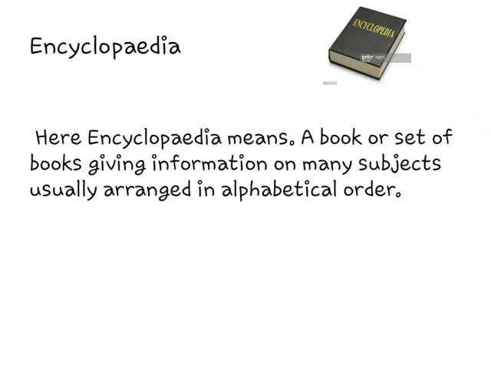Encyclopedia. Now what do you mean by encyclopedia? Here, encyclopedia means a book or set of books giving information on many subjects usually arranged in alphabetical order. Means what? Encyclopedia is a book or a set of books that gives us information about very many subjects arranged in the order of the alphabet, right from A to Z.